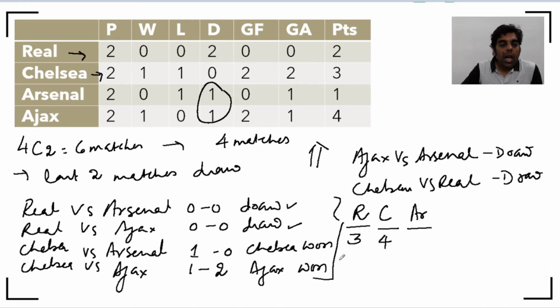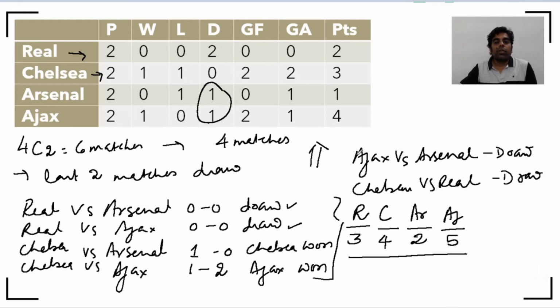Arsenal had a draw which is here, another draw here, so that's 2 points, and then it had a loss, so only 2 points. And Ajax had a win and 2 draws, so that's 5 points. So that's the point status at the end of the first round.